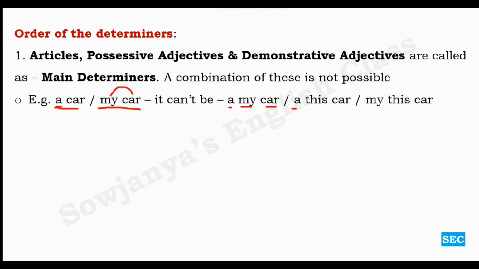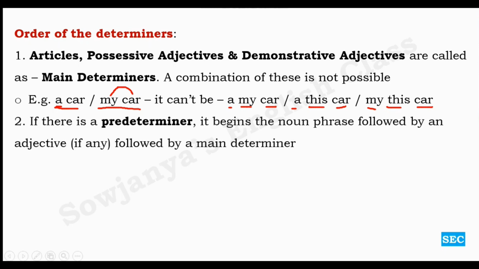Or a this car, does it make any sense? Not at all. Or my this car. Any sense? Not at all. So the combination of these main determiners in a single phrase or a sentence is not possible. Any one of it you have to opt for. Then second point in order of the determiners is, if there is a predeterminer, it begins the noun phrase.